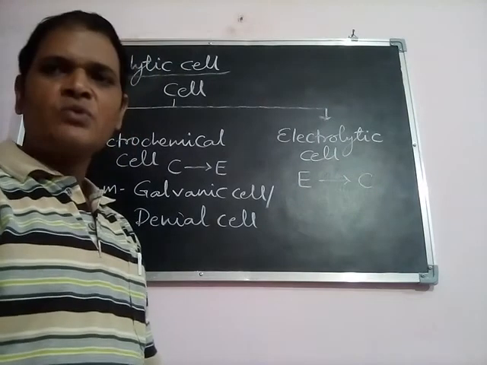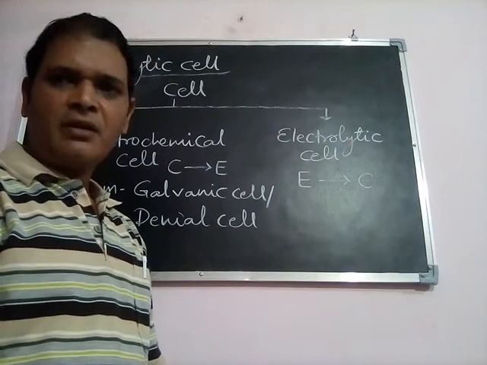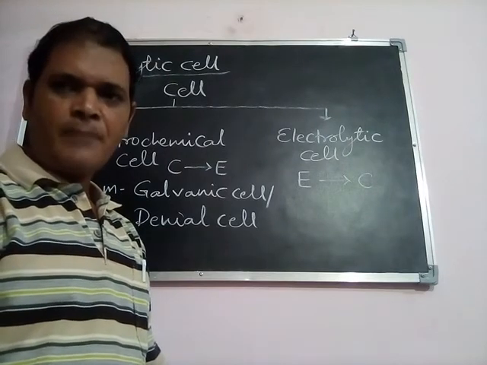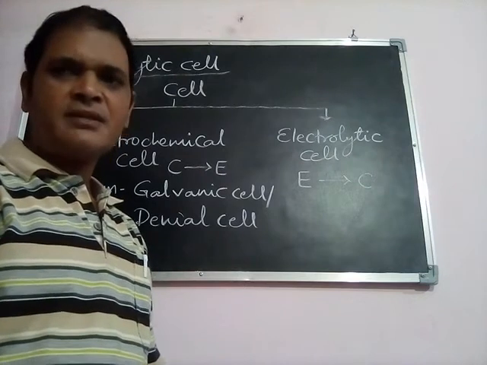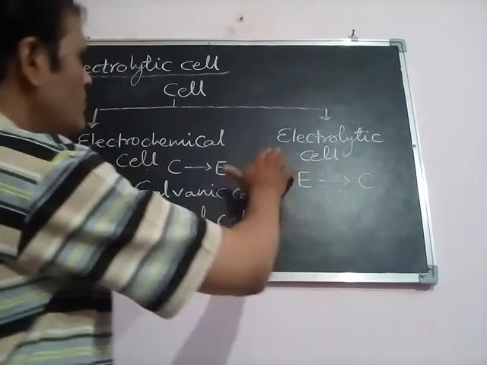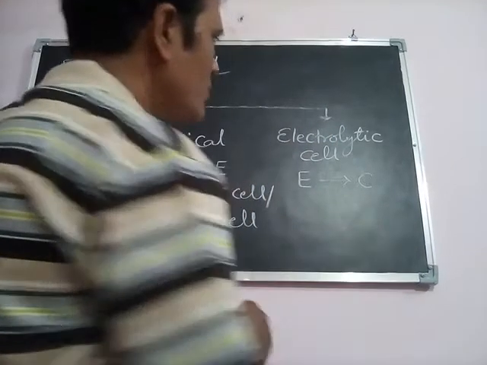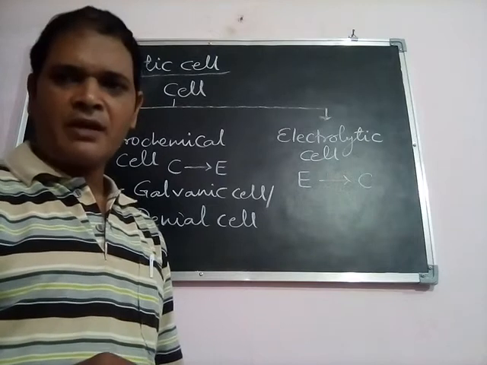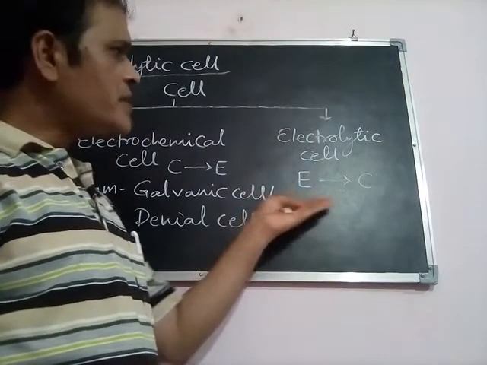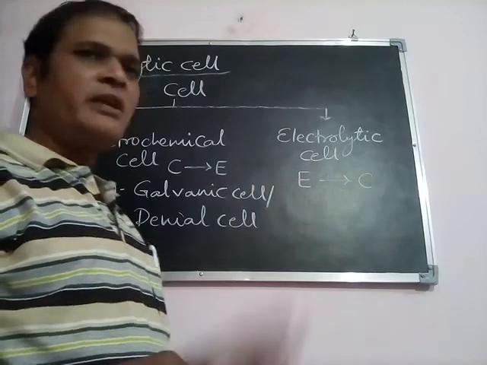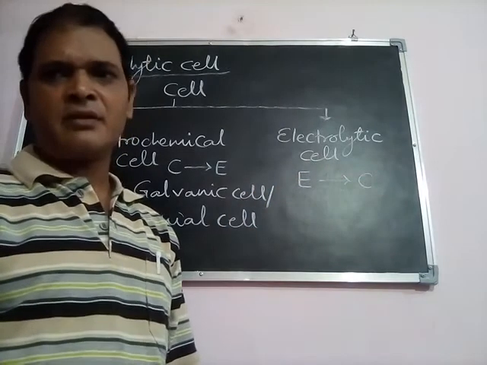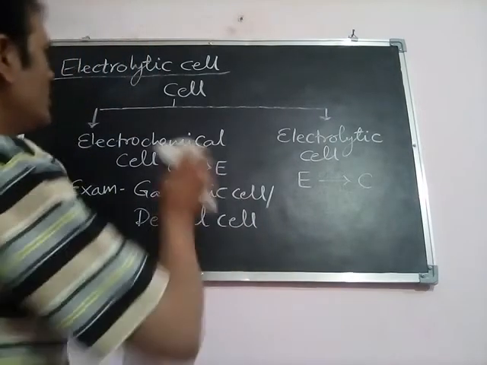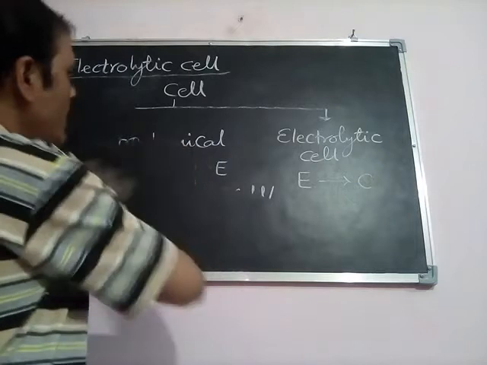These cells are generally used for the extraction of some metals, the preparation of some metals, and also for the production of some gases. They are generally used in electrolysis. So electrolytic cells are those cells in which electrical energy will change into chemical energy, or in these types of cells the chemical reaction will take place on passing the electric current from an external source. Now we will see the process of electrolysis.